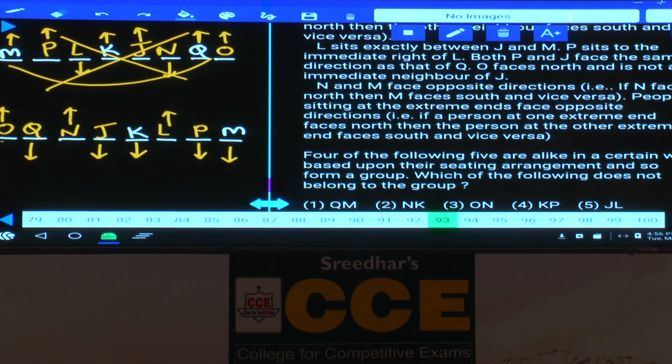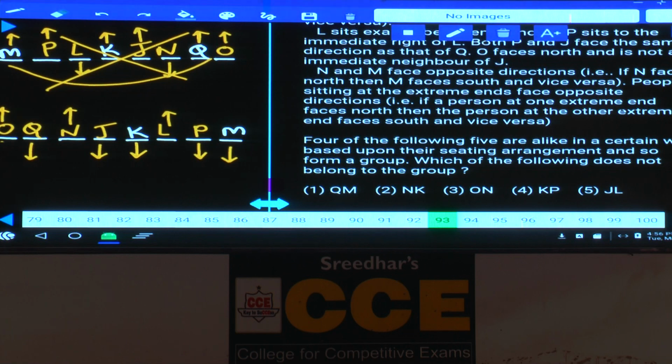Then question number 93. Four out of the following five are alike, one is the odd man out. Q and M are south. N and K, opposite directions. O and N, same direction. K and P, same direction. J and L, same direction. J and L, opposite. Yes, any answer to this one?